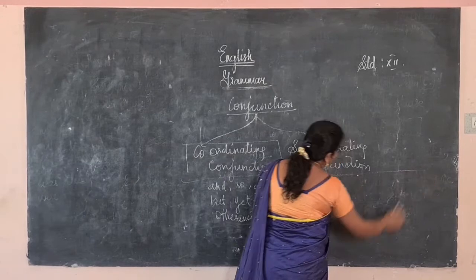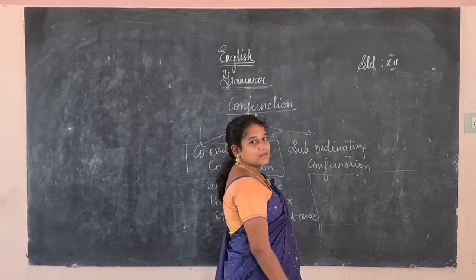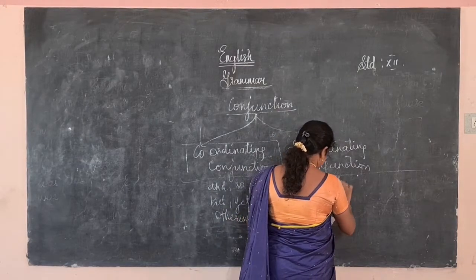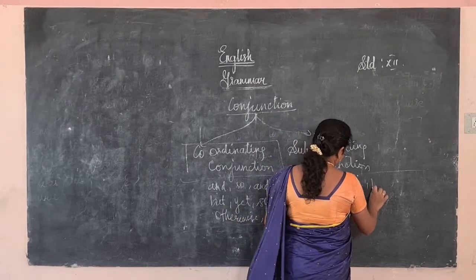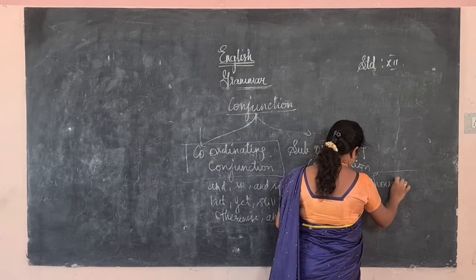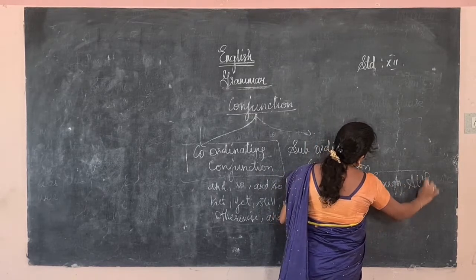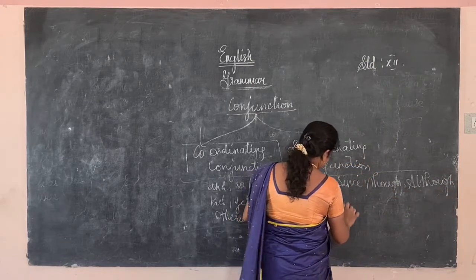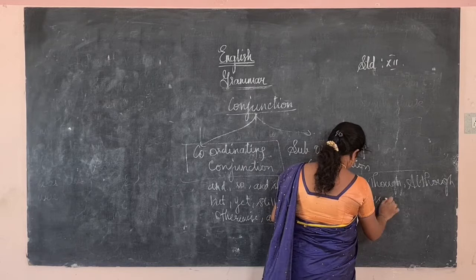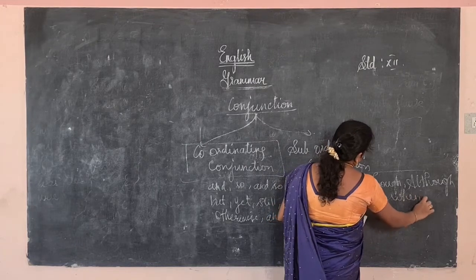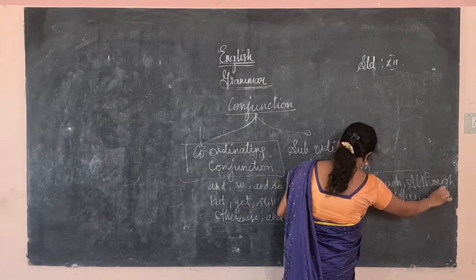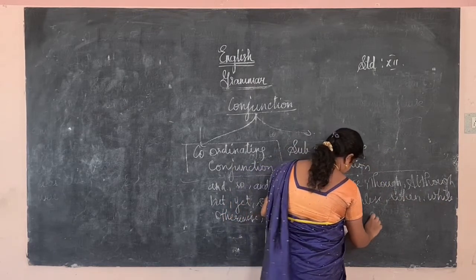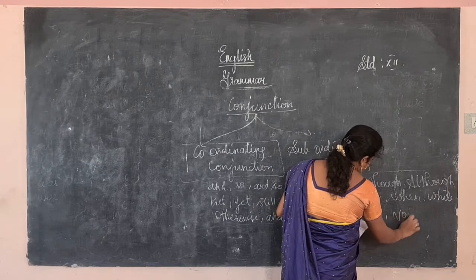And the subordinating conjunctions are as, since, though, although, even though, if, unless, when, while, as soon as, no sooner, before, after.